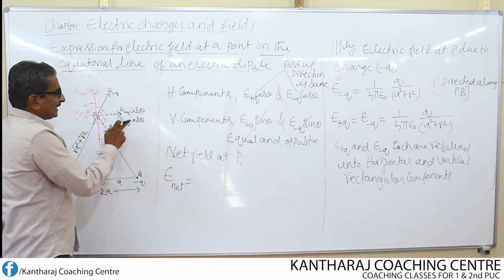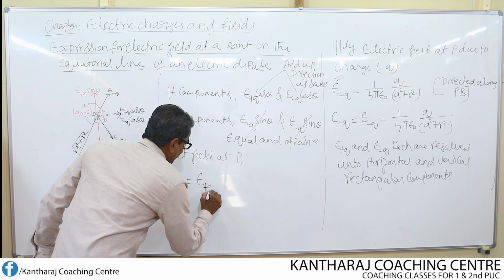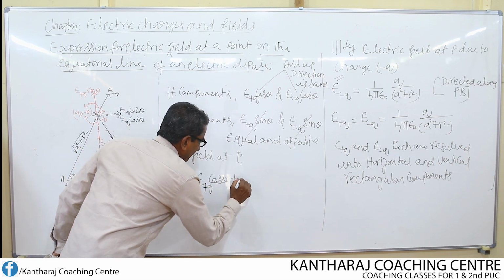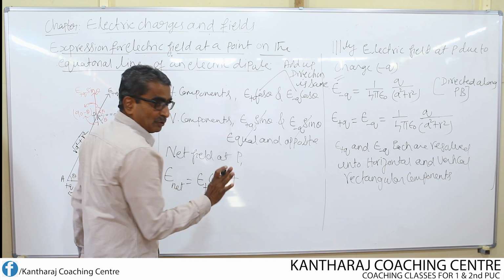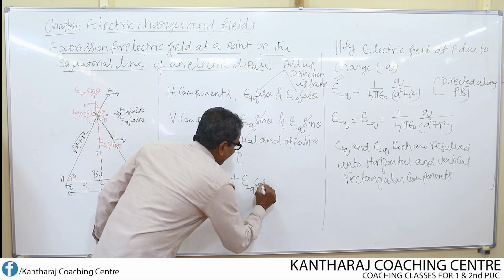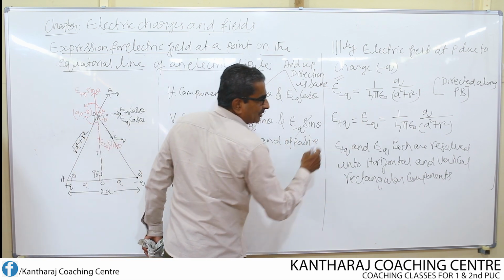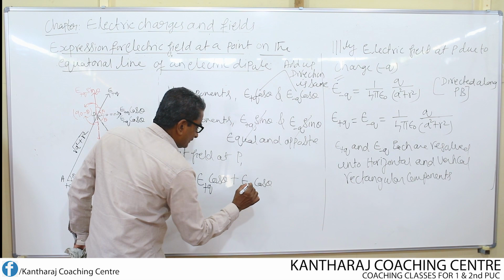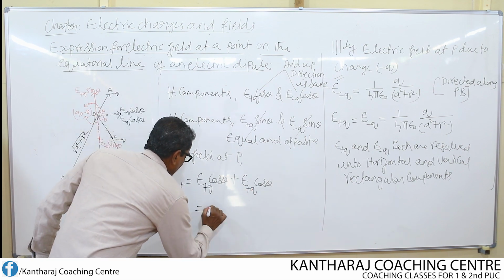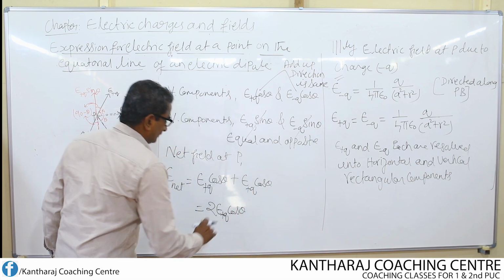E plus Q cos theta, add that with E minus Q cos theta. E plus Q cos theta plus E minus Q cos theta, both are in the same direction, no minus here while adding. But I replace E minus Q by E plus Q because E plus Q is equal to E minus Q. So therefore, this becomes now 2 E plus Q cos theta.